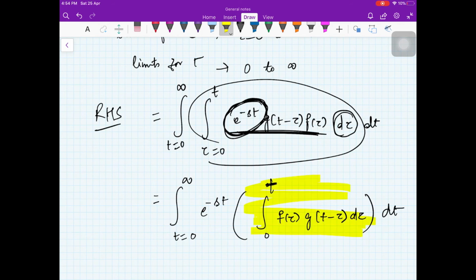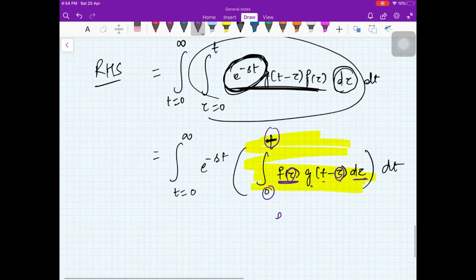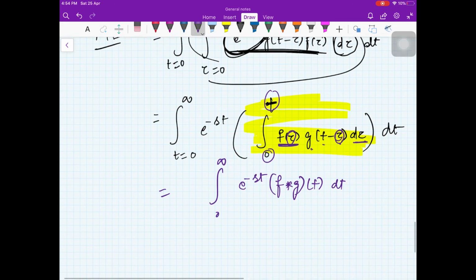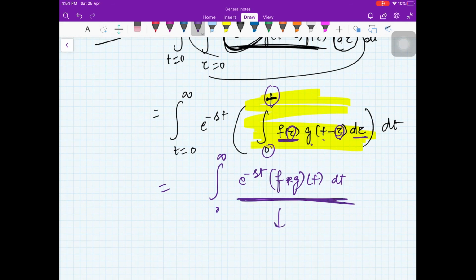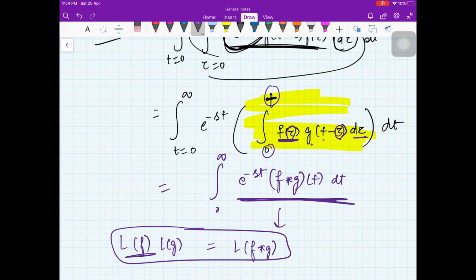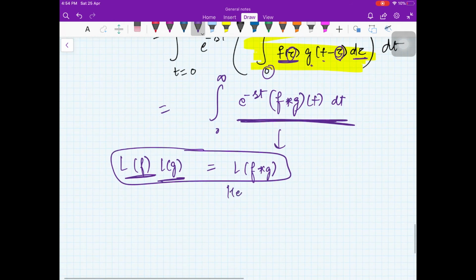Now look at this expression here. What is this? Here you see tau is a dummy variable, right? So f of tau g of t minus tau d tau, and the limit is from 0 to t. So this is nothing but f star g at t, dt, e raised to minus st, 0 to infinity, right? So what is this? By definition, this is L of f star g. So you get that L of f star g is L of f into L of g. So this is the convolution theorem, hence proved.